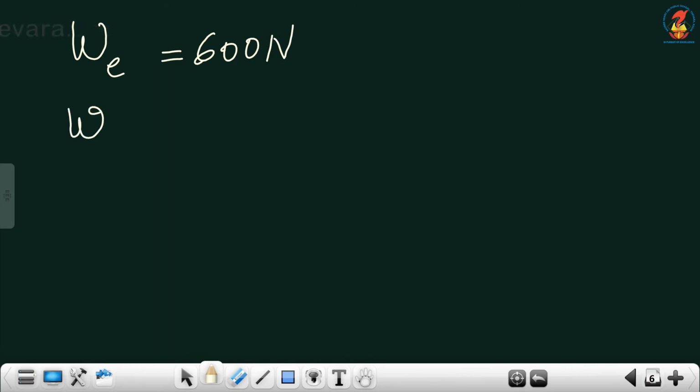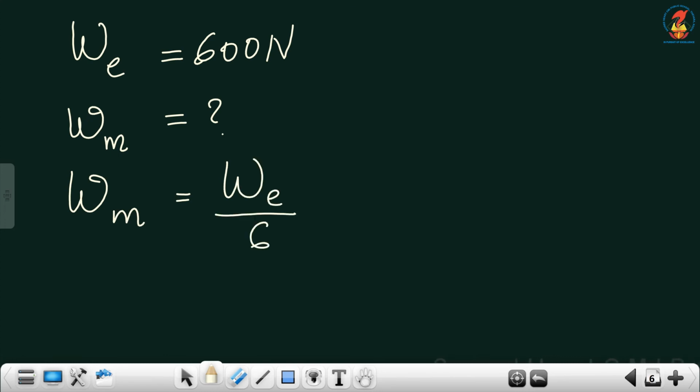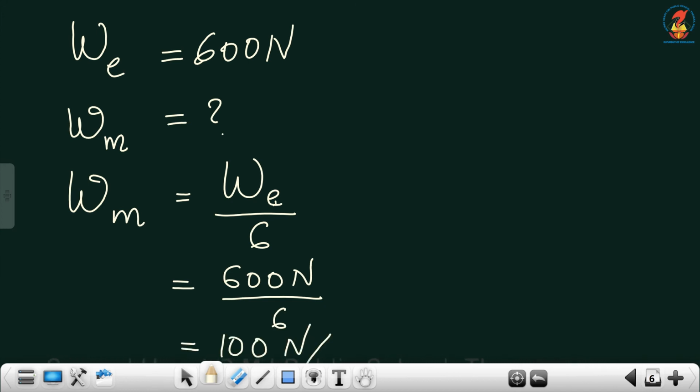Now, let us see what his weight will be when he lands on the moon. We have the relation Wm is equal to We by 6, that is, 600 Newton divided by 6. He will only weigh 100 Newton when he lands on the surface of the moon.